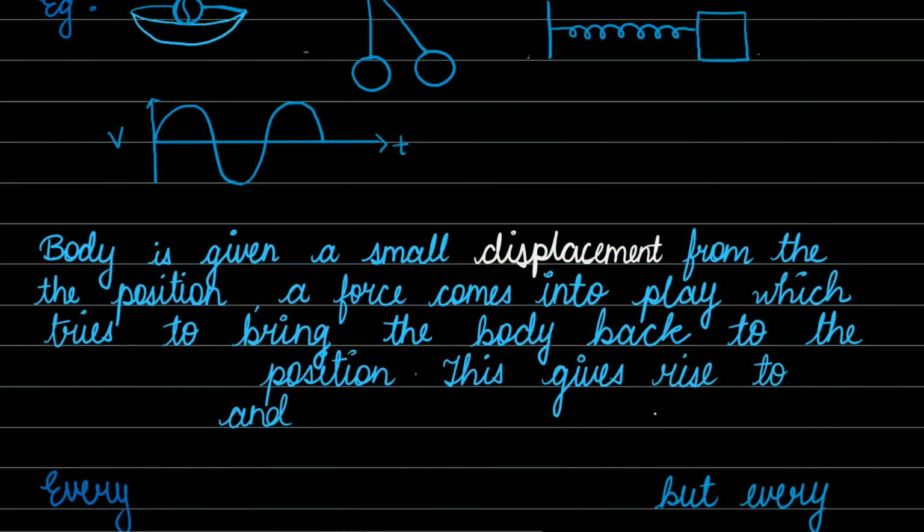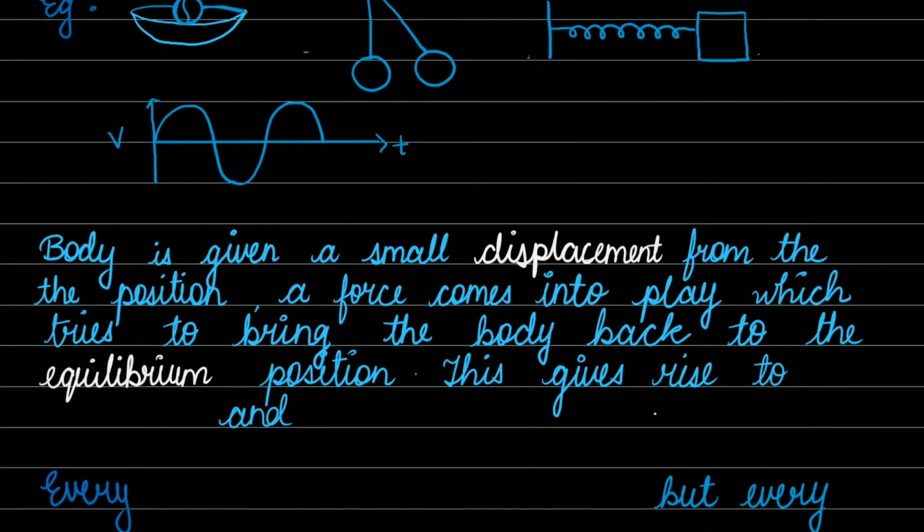So the body is given a displacement. From that position, a force comes into play. The force which we have applied tries to bring the body back to its equilibrium position. All these are very important concepts.